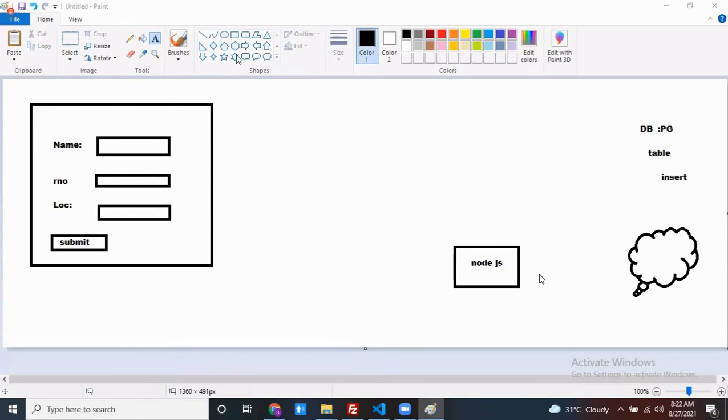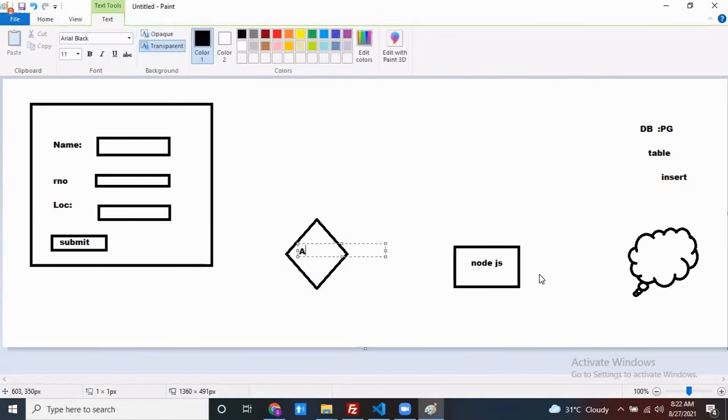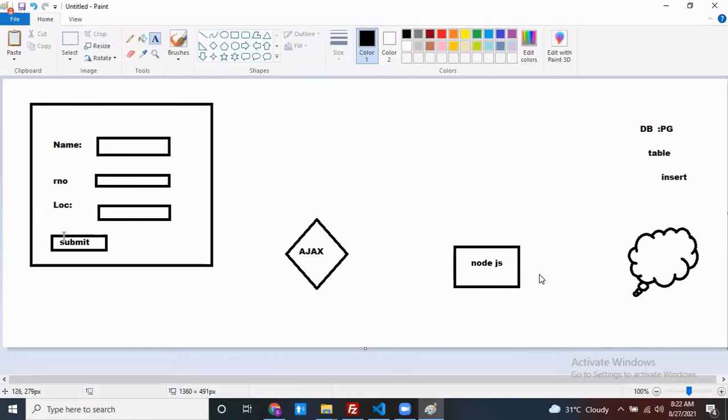Who can communicate with the DB? Who can communicate with the Node.js one? How can we communicate? By using Ajax, right? If you want to communicate with your server Node.js, how can we? By using Ajax.